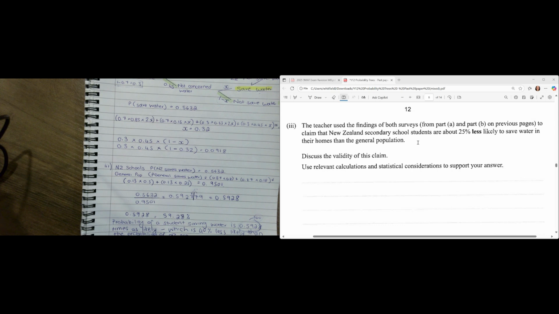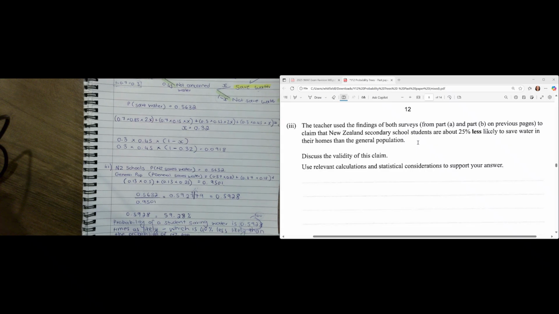So students living in different areas could have different opinions and actions about saving water. Then another one you could talk about is the difference in how people who save water were categorized, making the comparison of the surveys difficult. And then you could also say that an online survey could be biased.